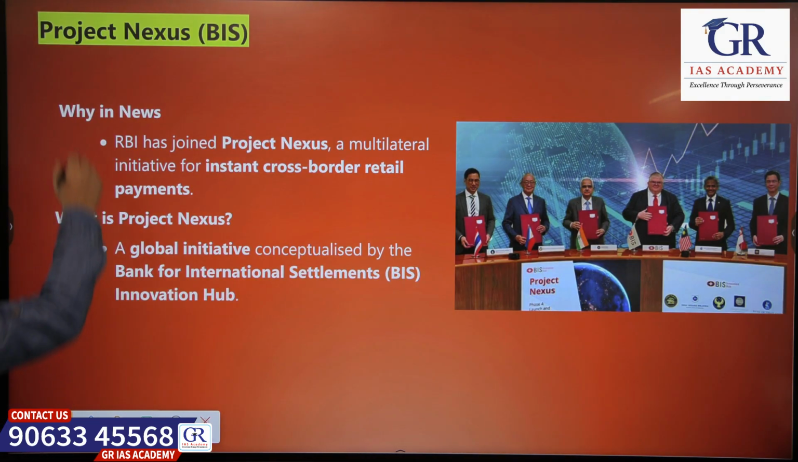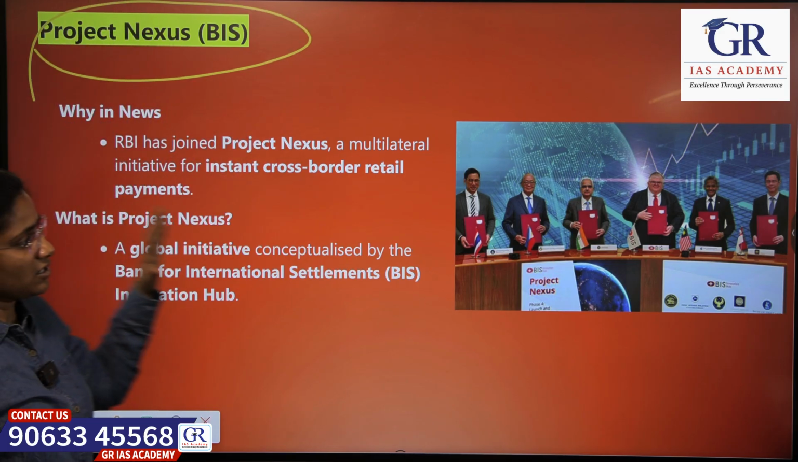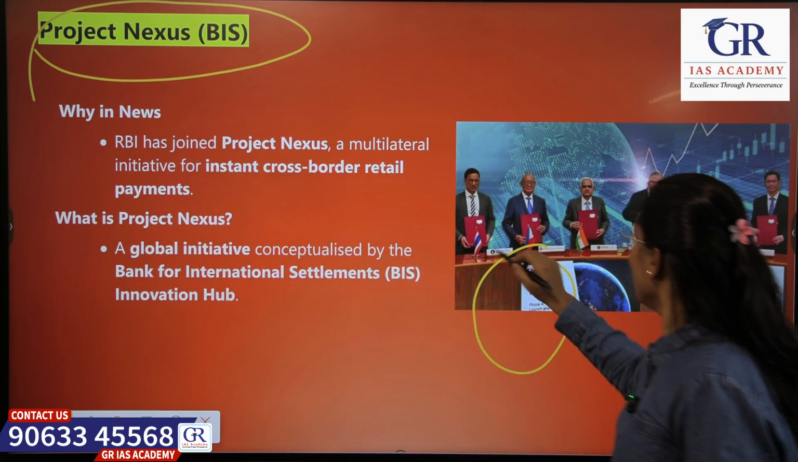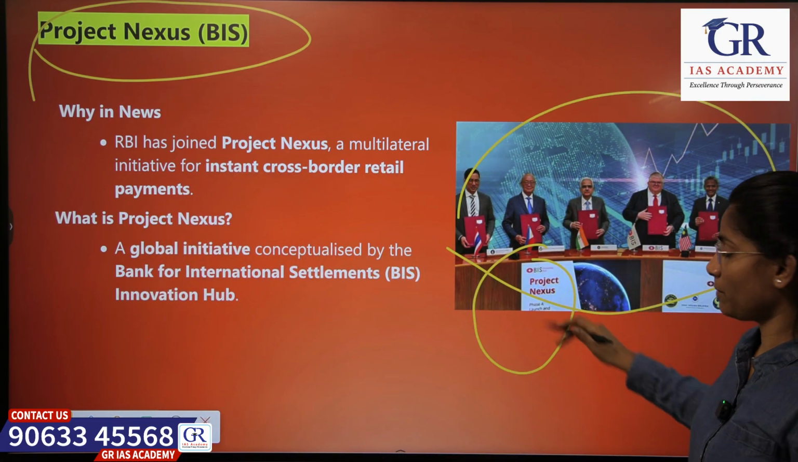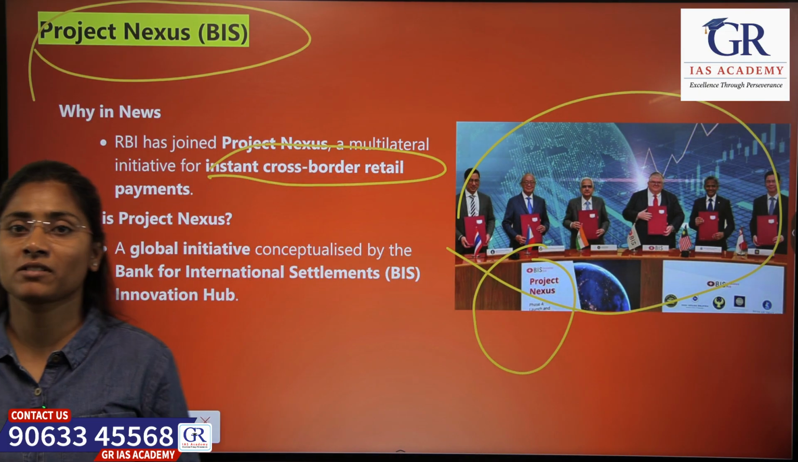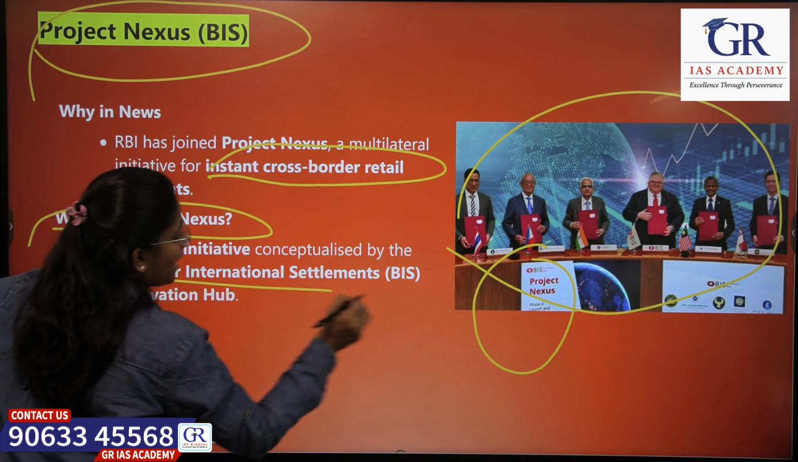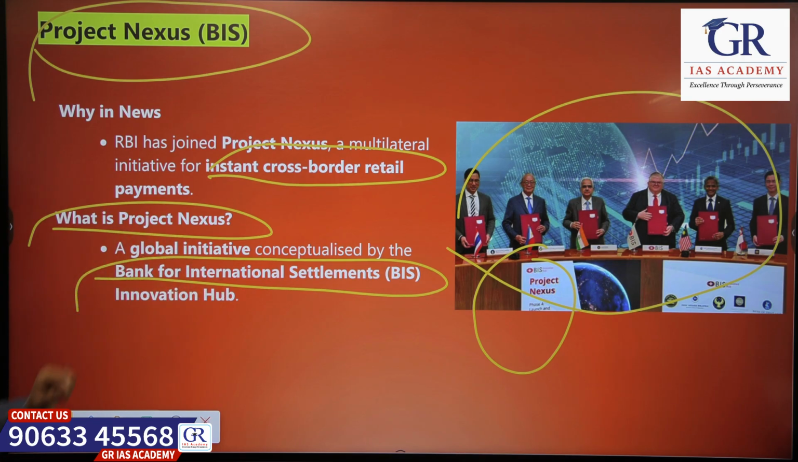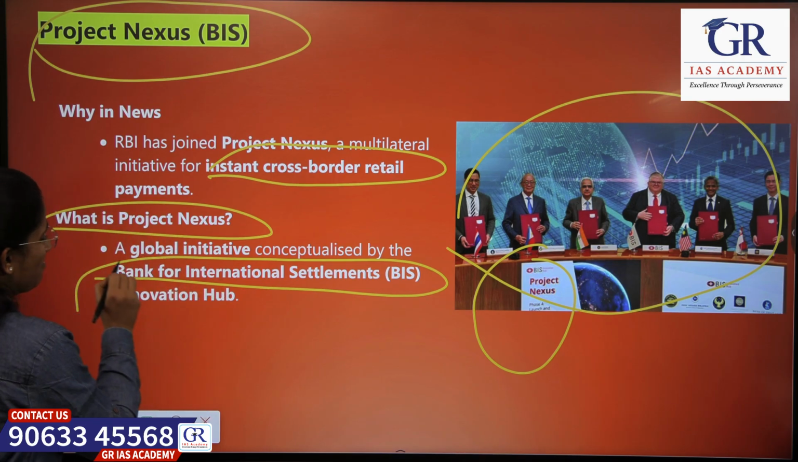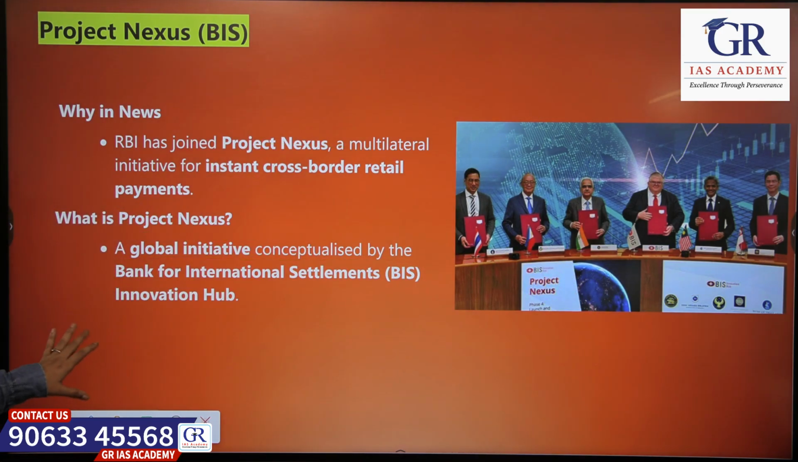Moving to the next topic, Project Nexus. Okay, what is Project Nexus? Project Nexus is multilateral, means many countries participate in it. For what? For payments across borders, payments between different countries. It is created for that purpose. So who brought this? The Bank for International Settlements, that is BIS, not Bureau of Indian Standards, Bank for International Settlements, BIS Innovation Hub. So they have brought this.